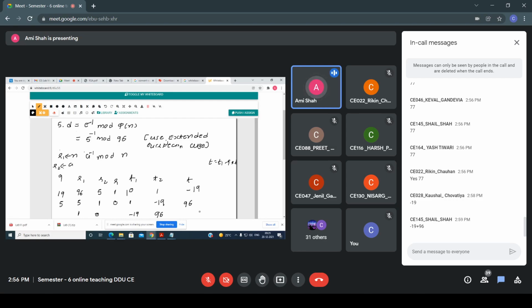But here what I am getting? Minus 19. So if it's a negative number, then what you have to do? You have to add n, what is the value of n? N, that is 96. Right? And that's why what I get as the answer? 77. So up to this, is it clear, everyone?